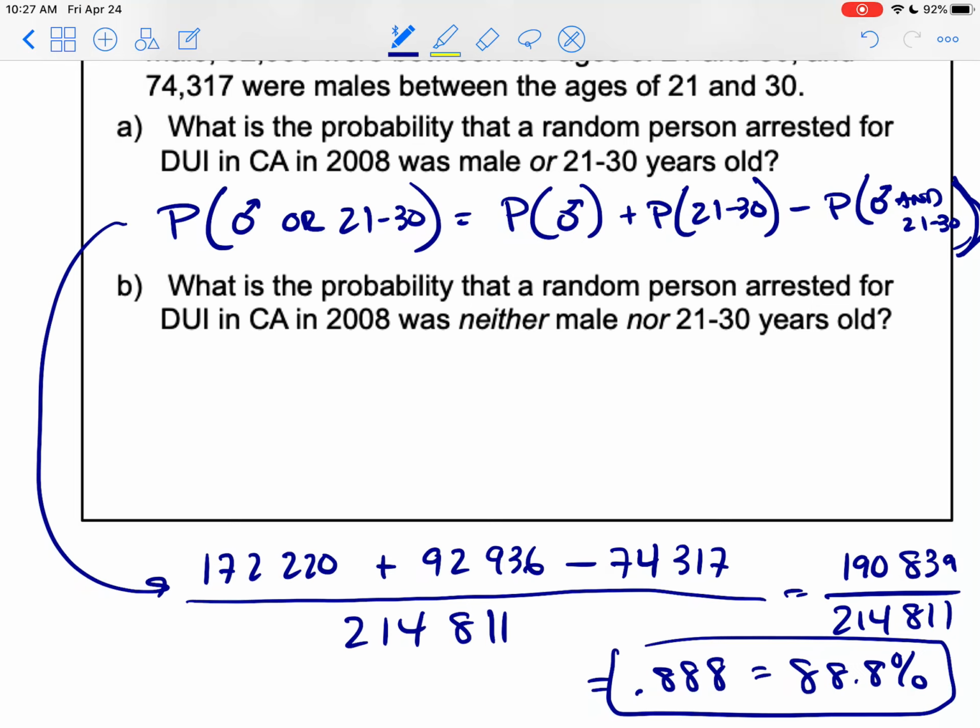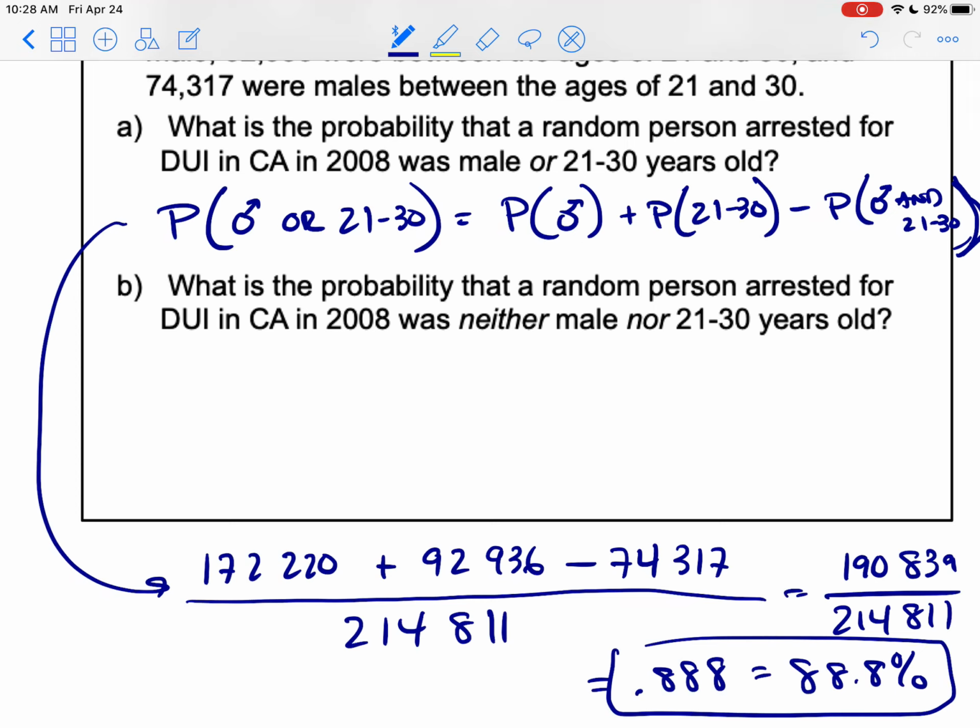So now we're just trying to figure out if it's not either of those, that means it's female and outside the range of 21 to 30. So that would just be the rest of the percent that's left here. So we're using the complement to do this problem.